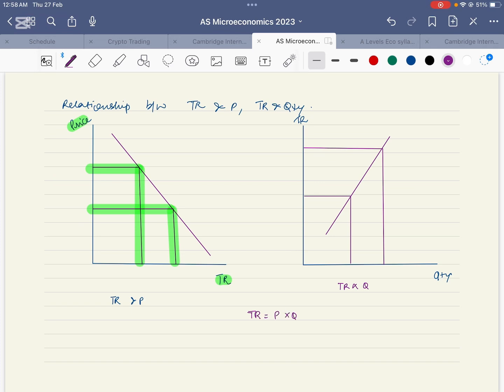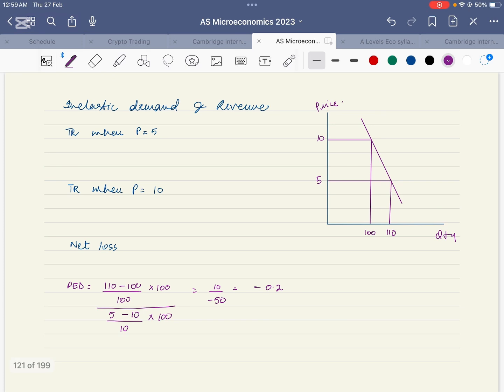The price goes down to a small extent, quantity demanded goes up by a large extent. Therefore, it will have a positive impact on the revenue and the revenue will increase significantly. However, if the price goes up, quantity demanded changes significantly. Therefore, as the price goes up, total revenue comes down.